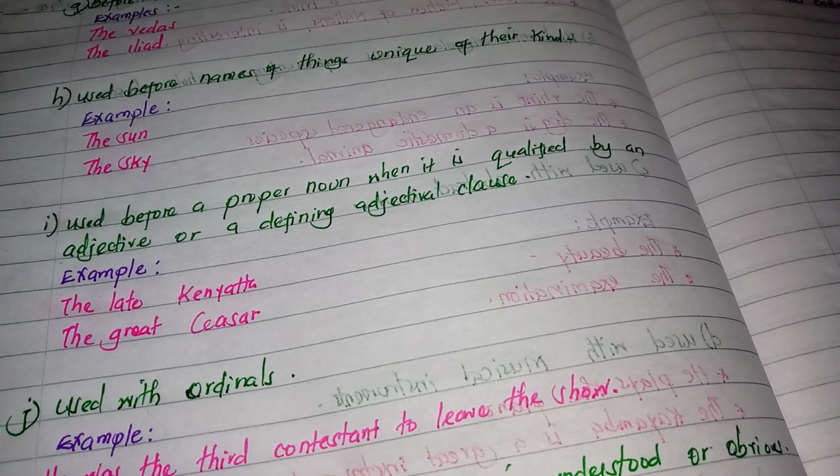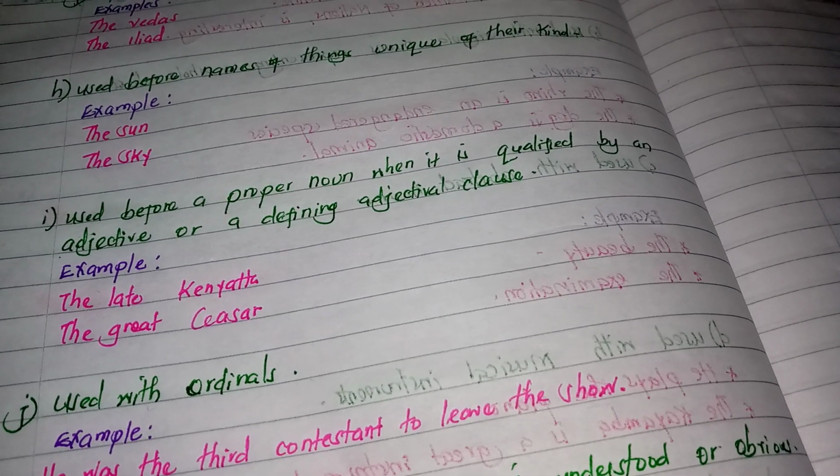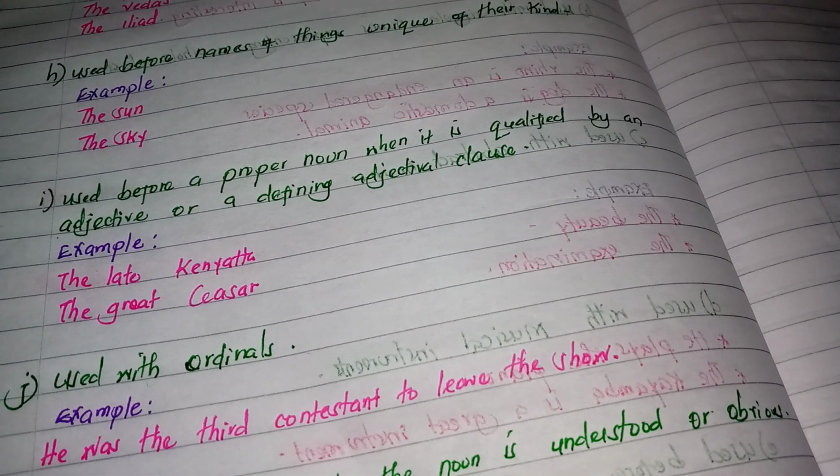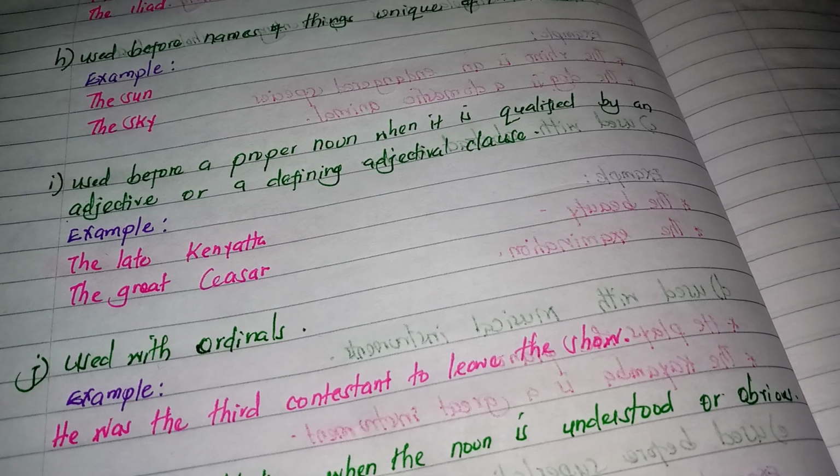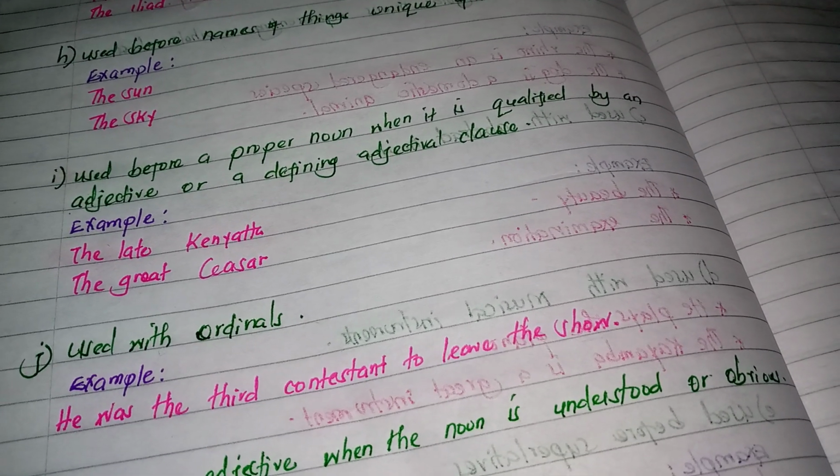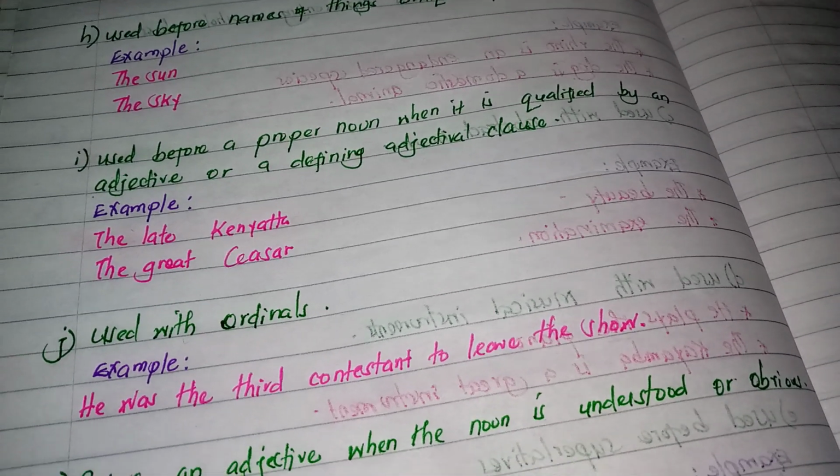It is also used before a proper noun when it is qualified by an adjective or a defining adjective or clause. For example, the late Kenyatta, the great Caesar. You can also use the with ordinals. For example, he was the third contestant to leave the show.